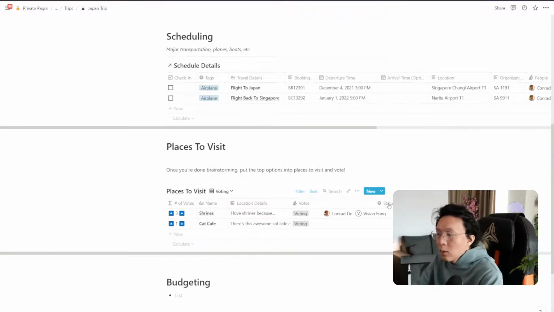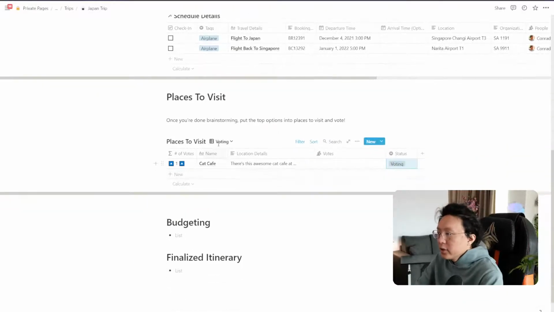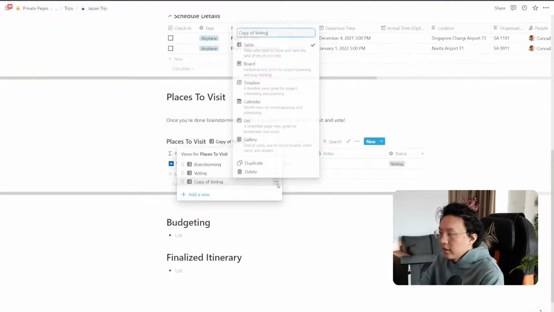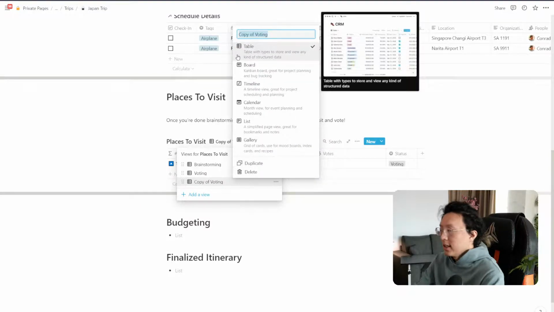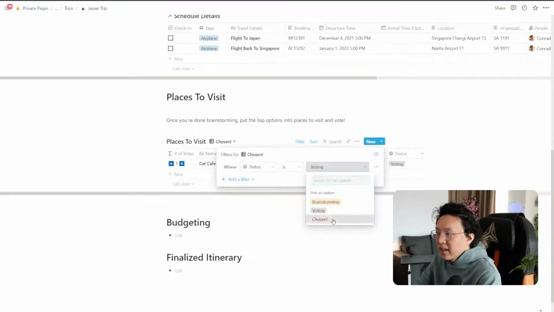And then when we're done voting, what I think is really cool is that, and I think we can hide the submitted by because it doesn't matter when you're starting to vote. So what's going to happen is after we're done voting, we can even say that this is chosen, right? So they're the chosen one. So once they're the chosen one, you can have yet another section here. So we can say chosen. And here is where we can see all the different ones that have been chosen already.